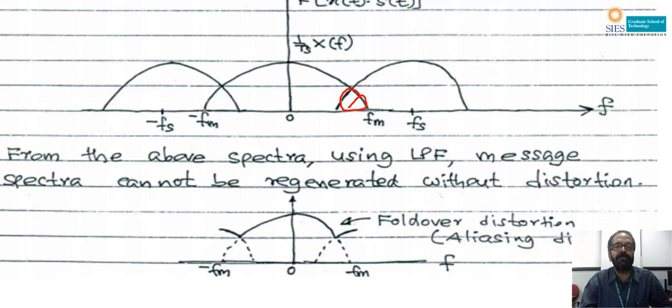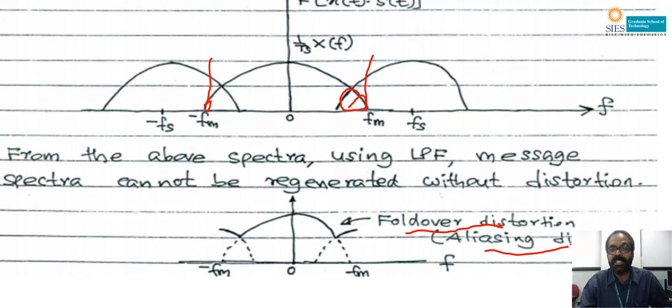the output we are going to get is from minus fm to plus fm. So from minus fm to plus fm we are getting X of f, but the part of X of f minus fs and X of f plus fs is overlapped with X of f. Due to this overlap, there is a distortion occurring at the output side. This distortion is known as fold-over distortion, also known as aliasing distortion.